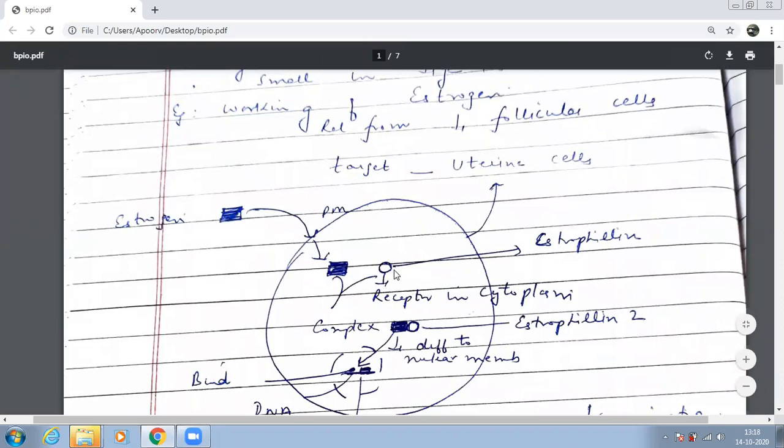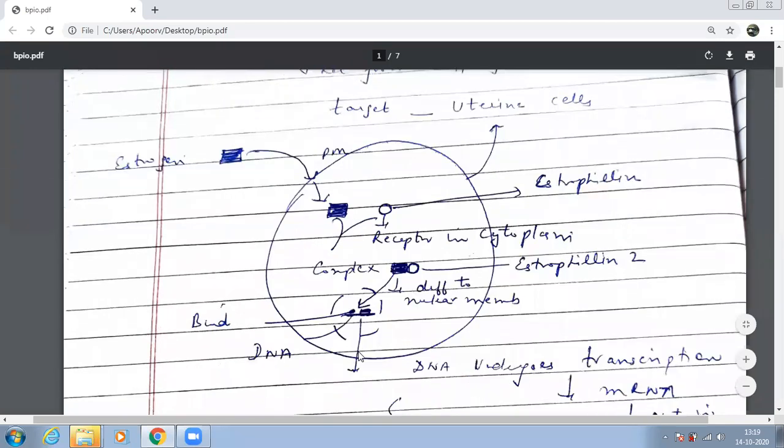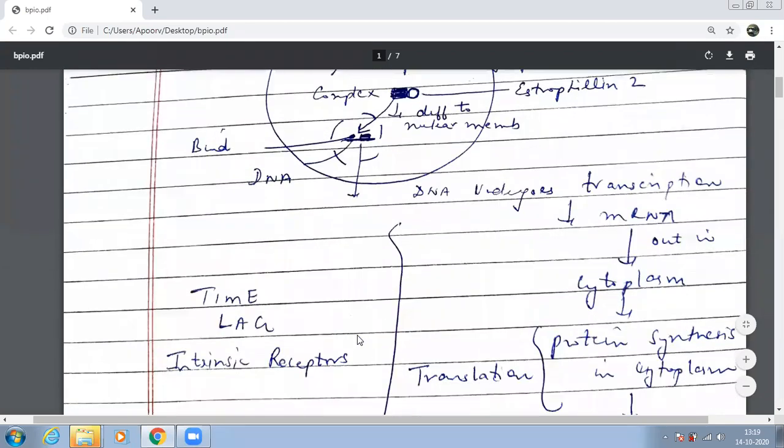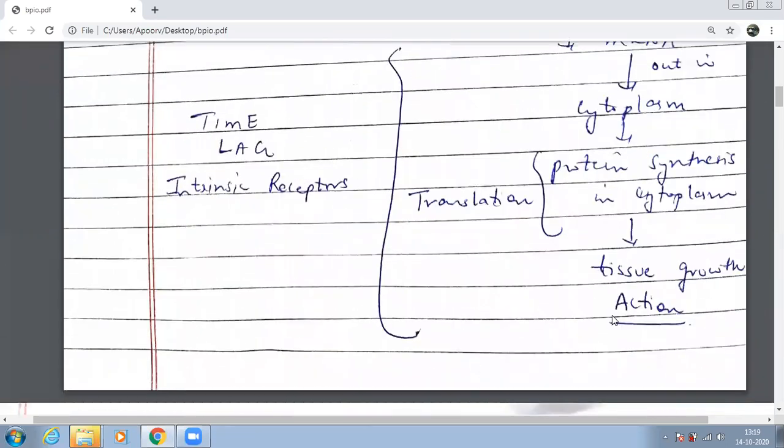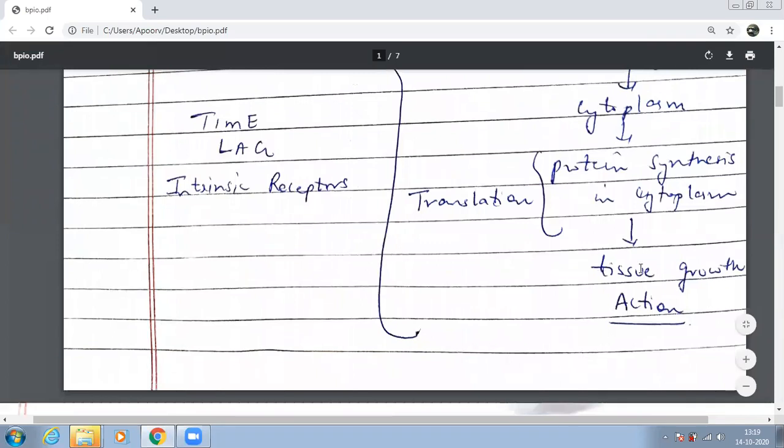So this is the receptor. Receptor and hormone bind कर गए, ये बन गया complex. Now this complex will enter the nucleus and now it's going to show its effect. That is, it will start secreting growth proteins. So इसमें time लगा होगा, नहीं लगा होगा? Yes, ma'am. Its action on the tissue, growth, लगा होगा. So this time period is what we call as time lag.